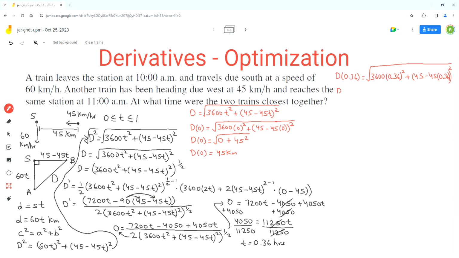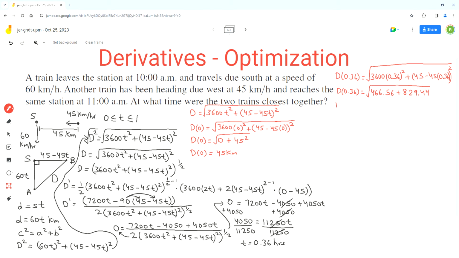Now we have to simplify this expression. So d at 0.36 equals, first, 3600 times 0.36 squared, which is equal to 466.56, and then plus, we have to do 45 minus 45 times 0.36, which is 28.8, and then we square the result and get 829.44, under the square root.